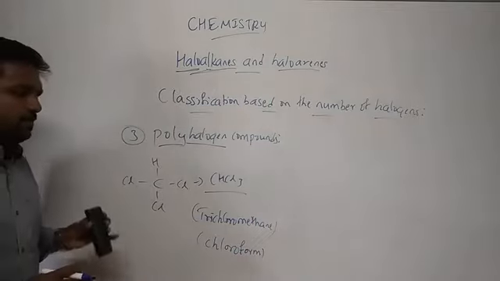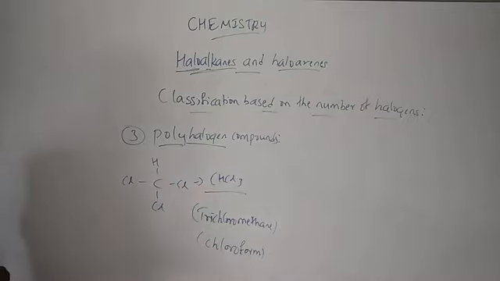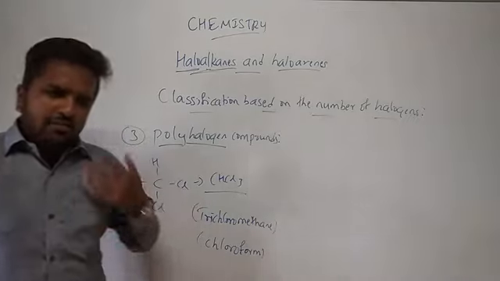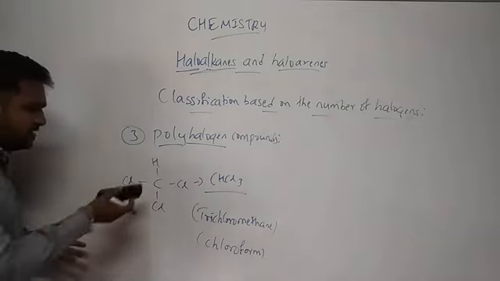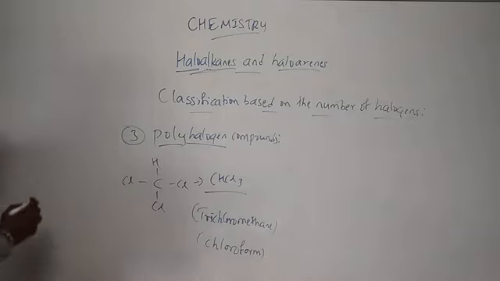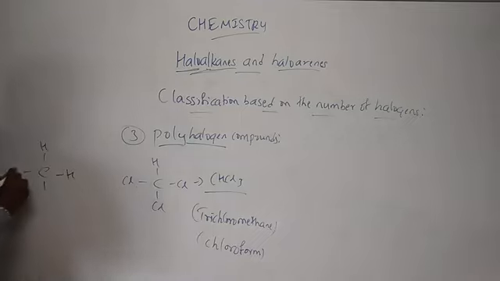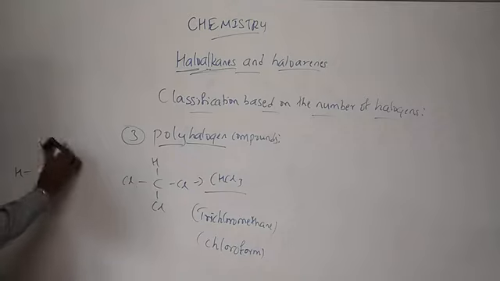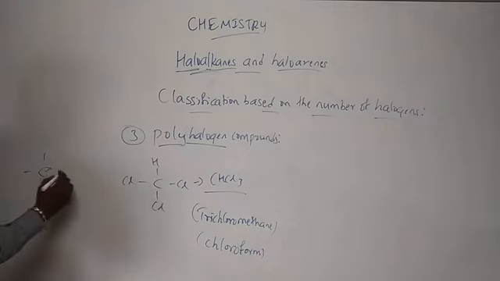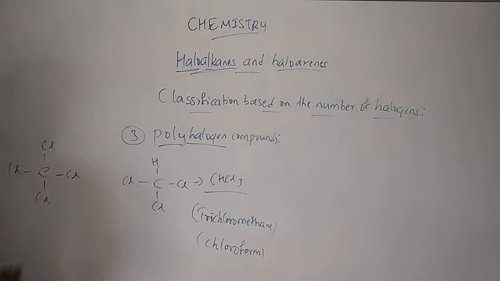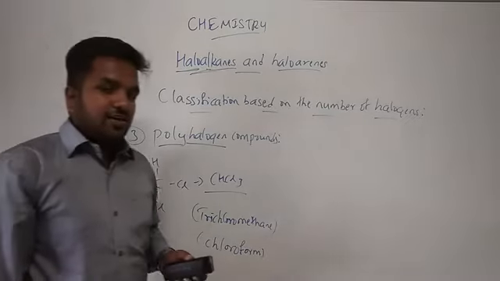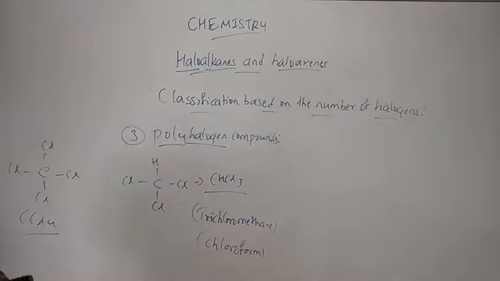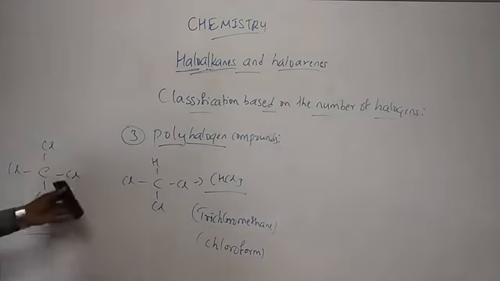As I said, poly means it is not only a trihalogen compound, it is a polyhalogen compound. That means it may be tri or more than three. Clear? So let us take one more example. If this is the same compound, all of the hydrogens have been replaced by halogens. We have methane and all of them have been replaced by chlorines. Now the formula is CCl4, tetrachloromethane, commonly called carbon tetrachloride, that we use in our laboratory equipment in the practical classes. Clear? So this is regarding alkanes.